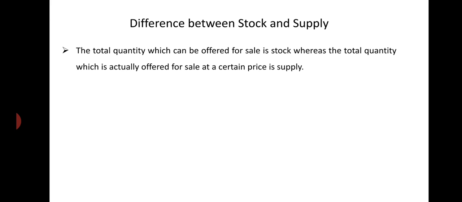What is the difference between stock and supply? The total quantity which can be offered for sale is stock. That means up to what quantity he is able to sell in the market, what is his ability to sell, how much he is capable of selling in the market of a commodity, that is known as stock. Whereas the total quantity which is actually offered for sale at a certain price is supply. At a particular price, what amount he has offered for sale, that is known as supply. But how much he is able to sell, that is known as stock.